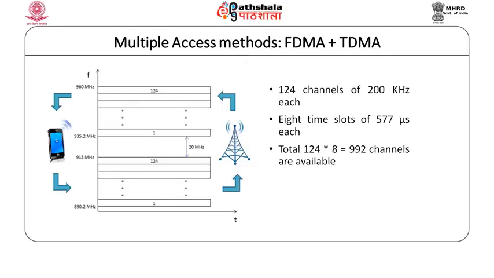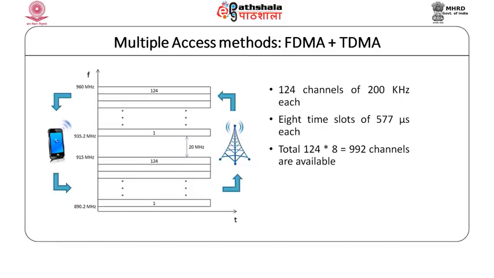That is, one user will get the channel for 577 microsecond and then the channel will go to another user and to third user and so on. So, after it has gone to the 8 users, it will be returned back to the first user. So, in effect the first user will get the channel back in how much time? 577 microsecond multiplied by 8, which turns out to be about 4 milliseconds.